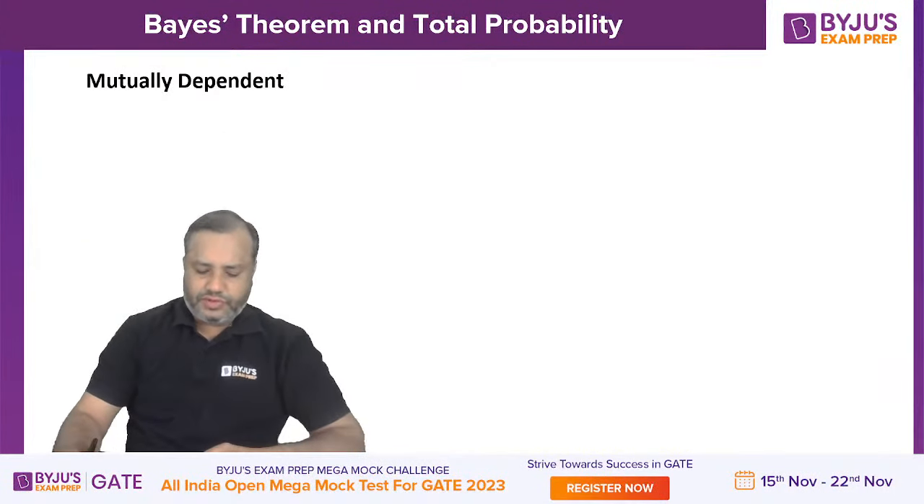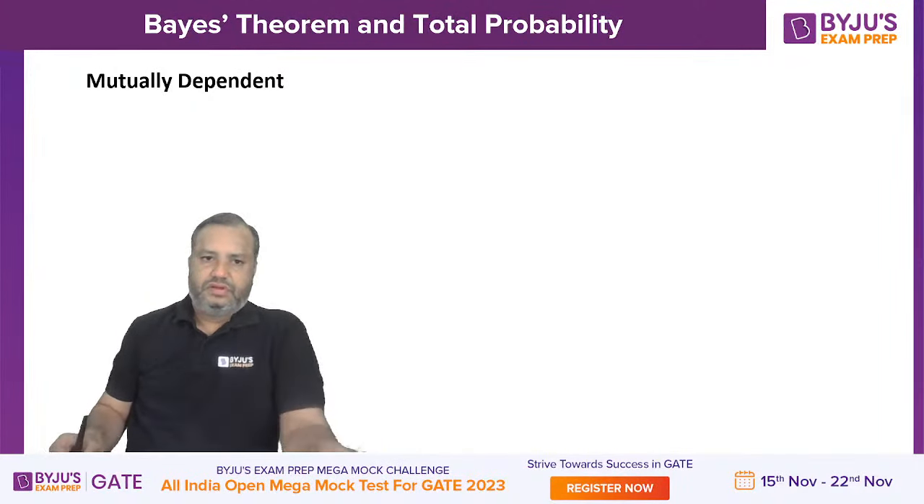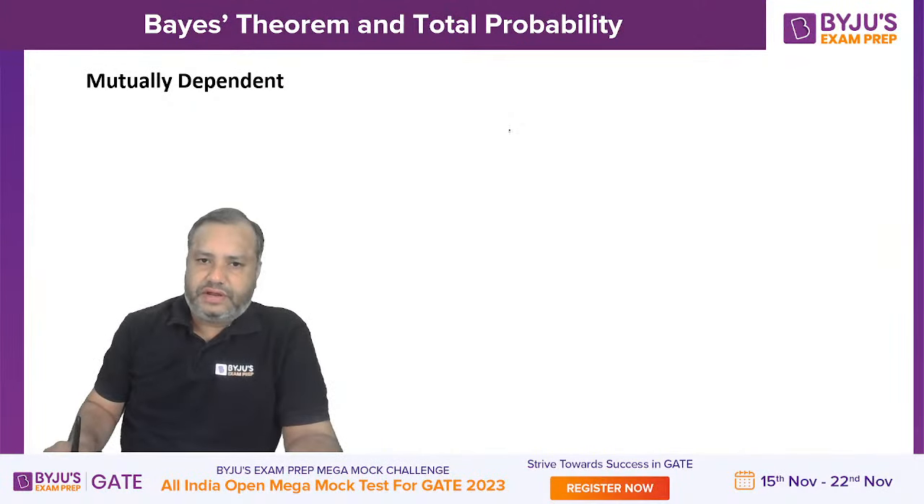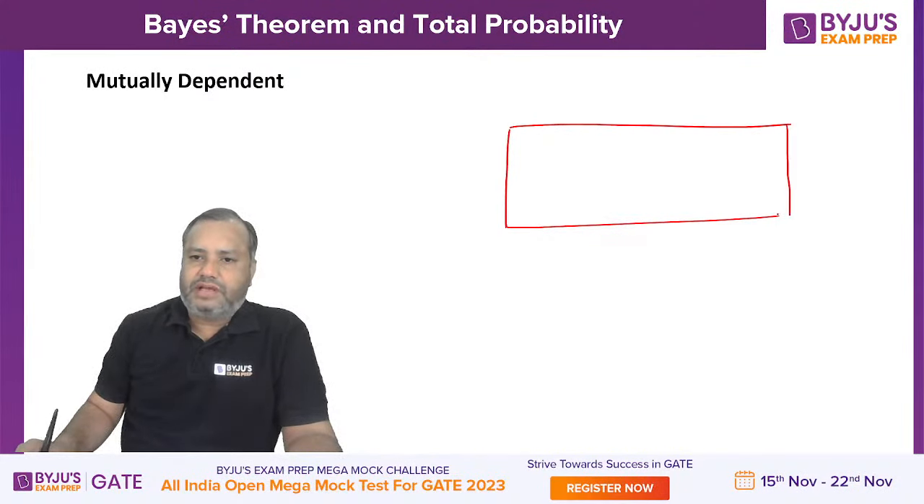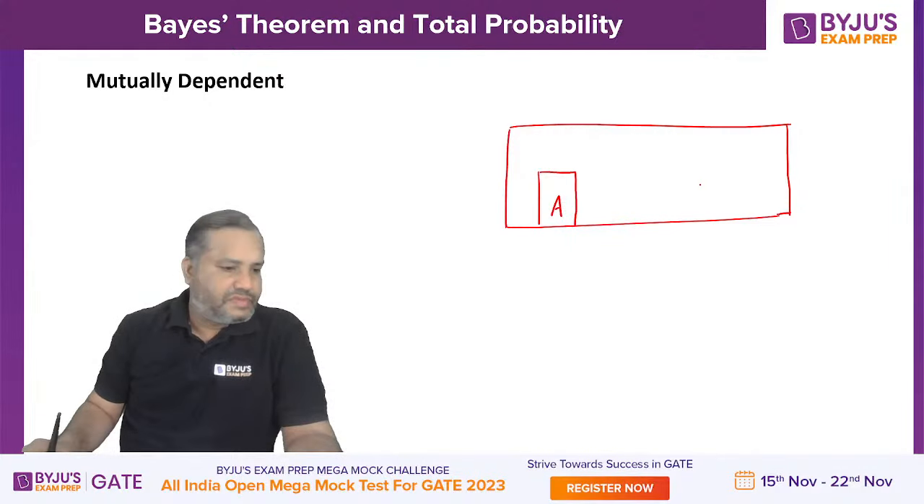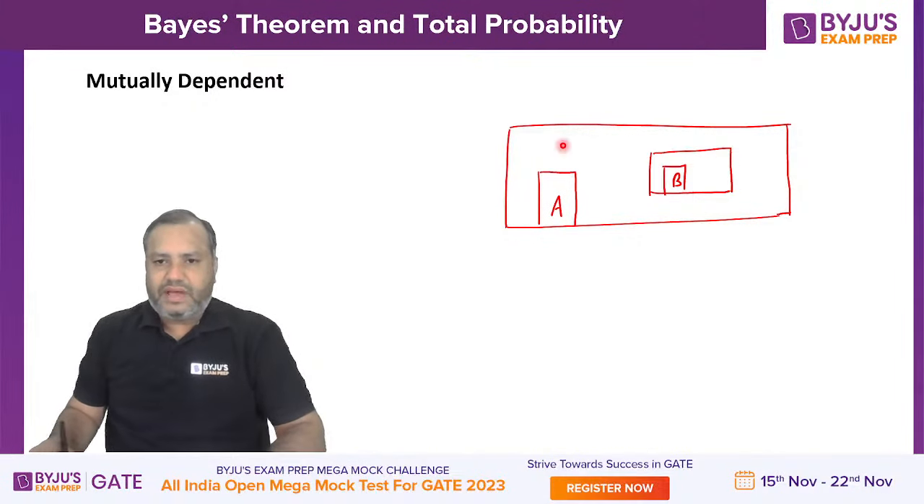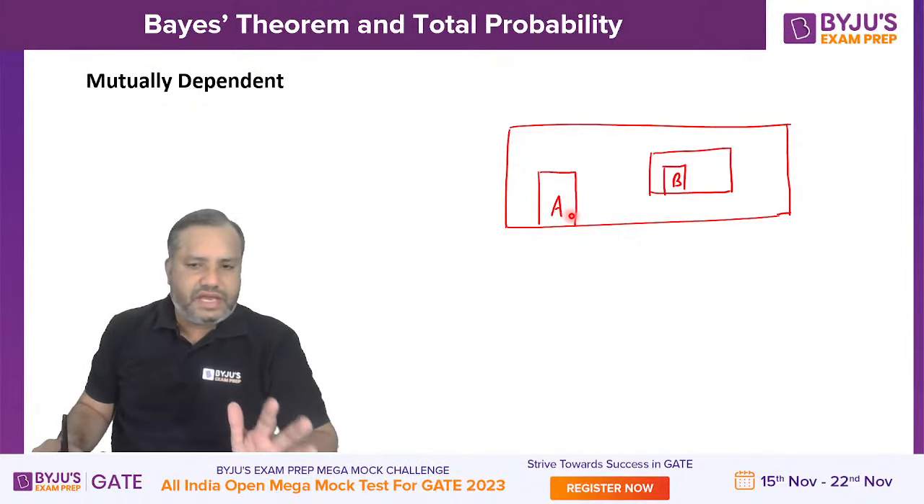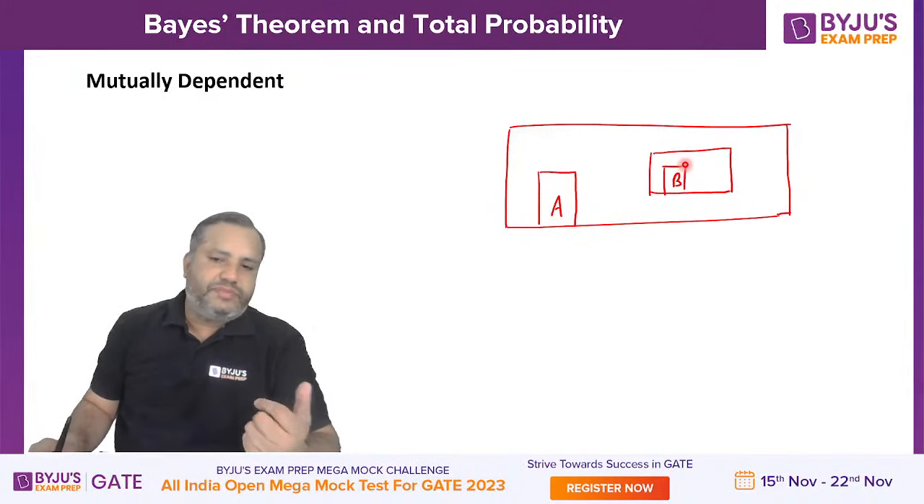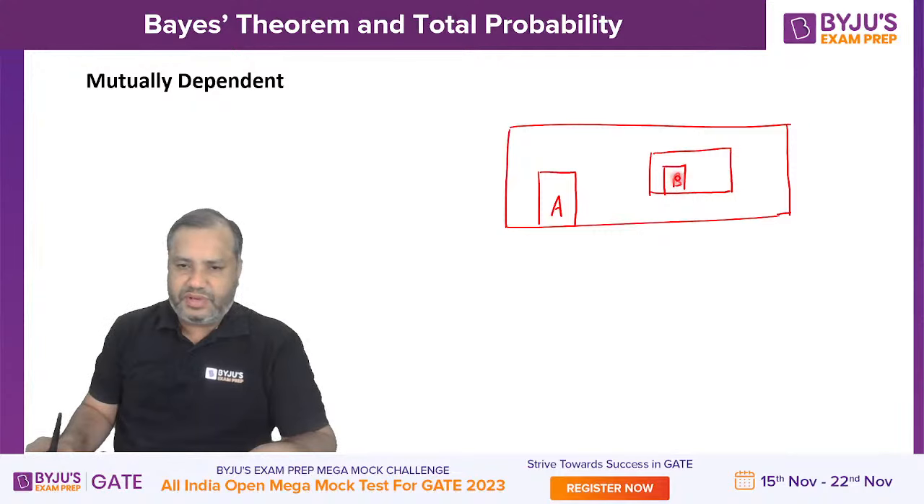Mutually dependent. See here. Students, please concentrate here. We are having a big premises. हमारे पास एक बड़ा सा premises है. In this premises, the entry gate is named as A. There is another small room in this premises whose entry gate is named as B. So there is a big premises whose entry gate is named as A, and there is a small room inside this big premises whose entry gate is named as B.